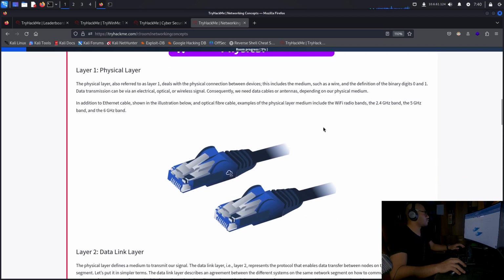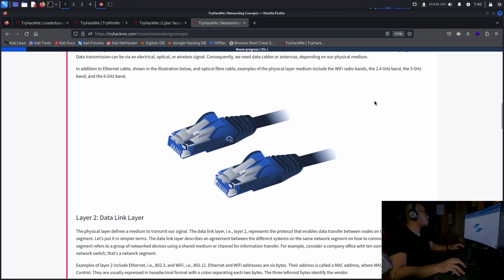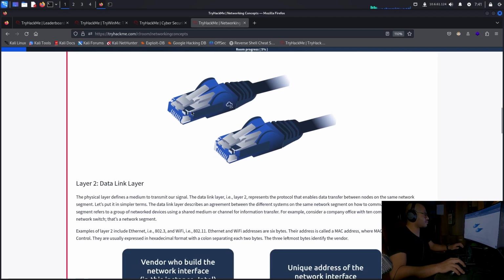The physical layer, also referred to as layer 1, deals with the physical connection between devices. This includes the medium, such as wire, and the definition of the binary digits 0 and 1. Data transmission can be via an electrical, optical, or wireless signal. Consequently, we need data cables or antennas, depending on our physical medium. In addition to the Ethernet cable shown in the illustration below, an optical fiber cable. Examples of the physical layer medium include the Wi-Fi radio bands, the 2.4 gigahertz band, the 5 gigahertz band, and the 6 gigahertz band.